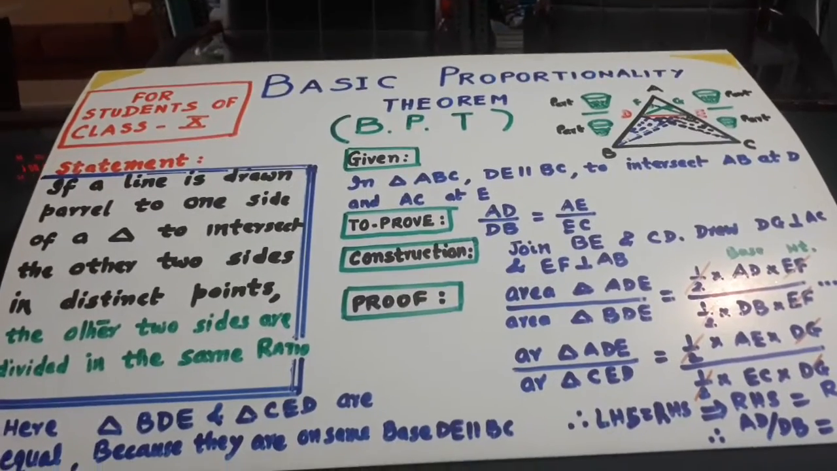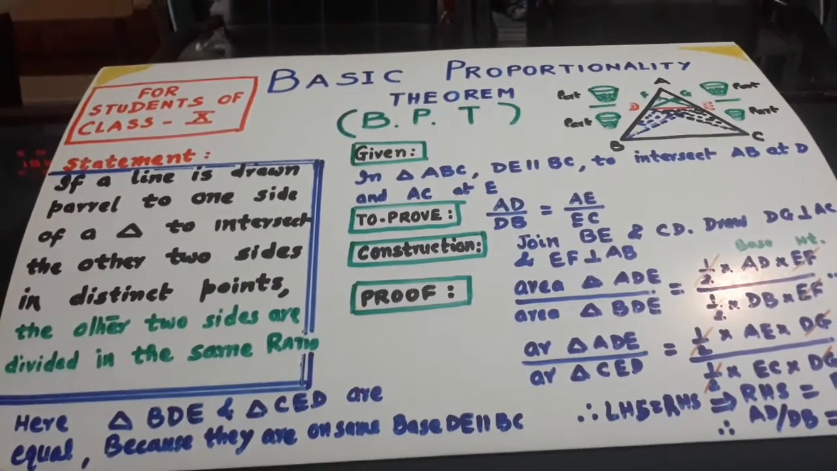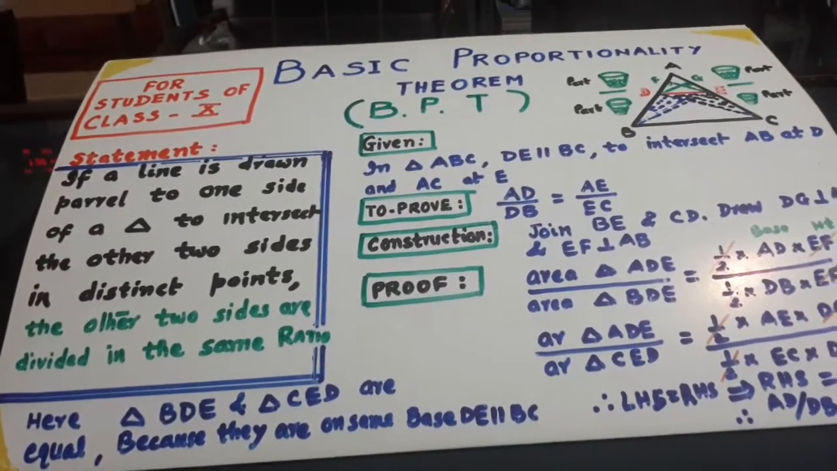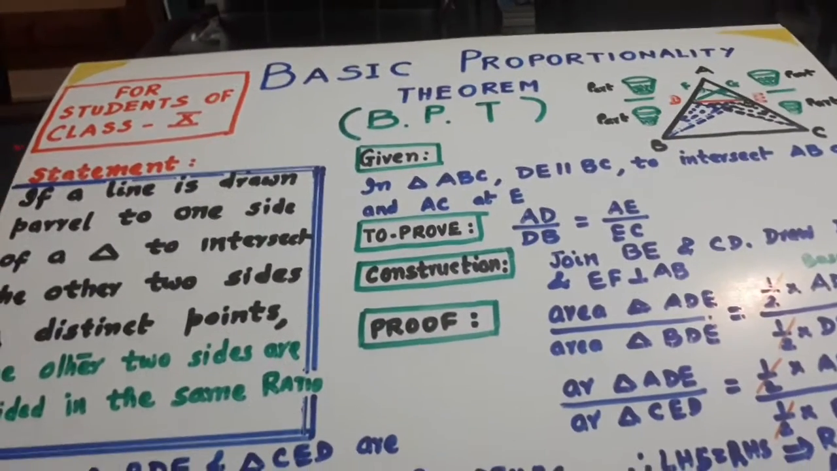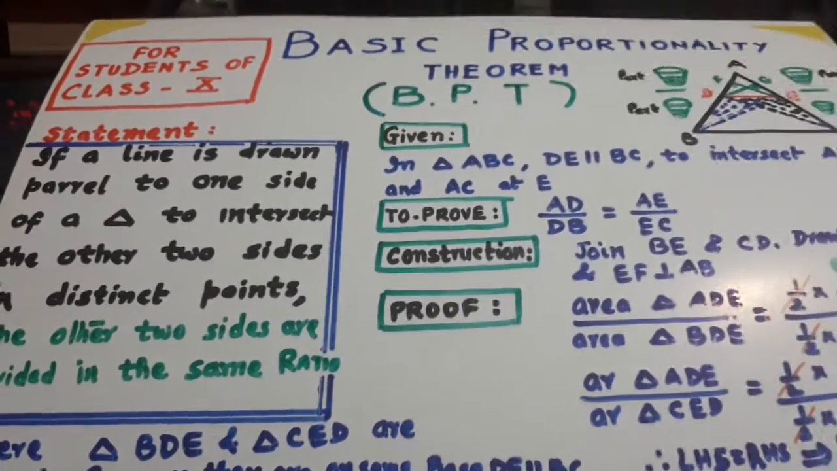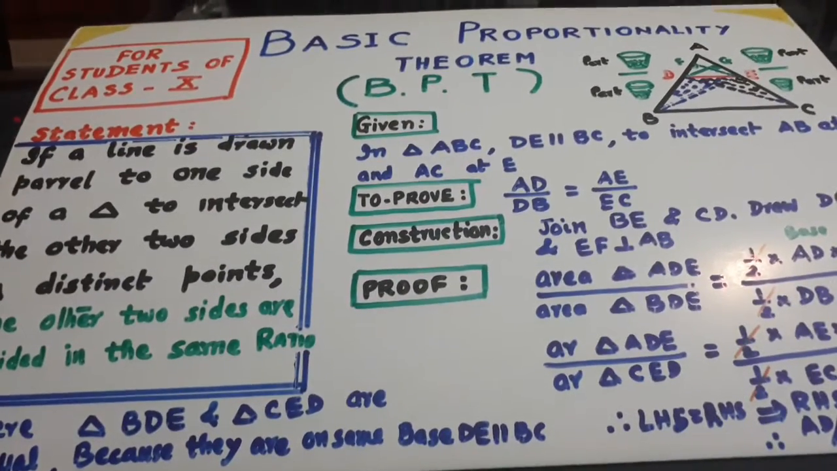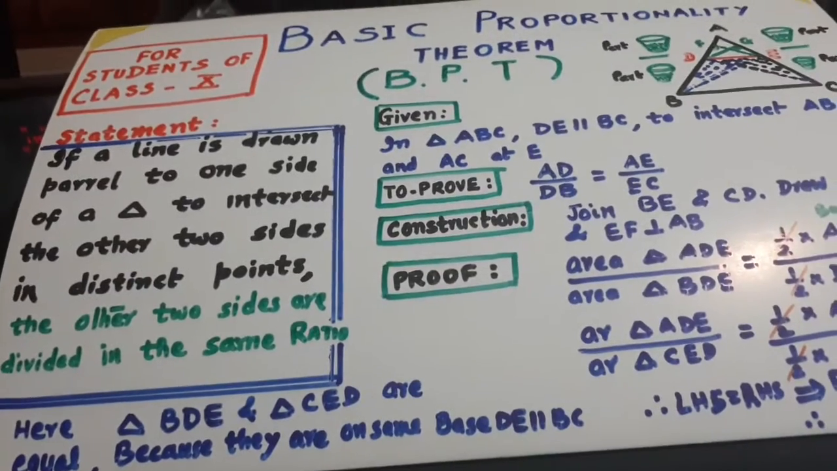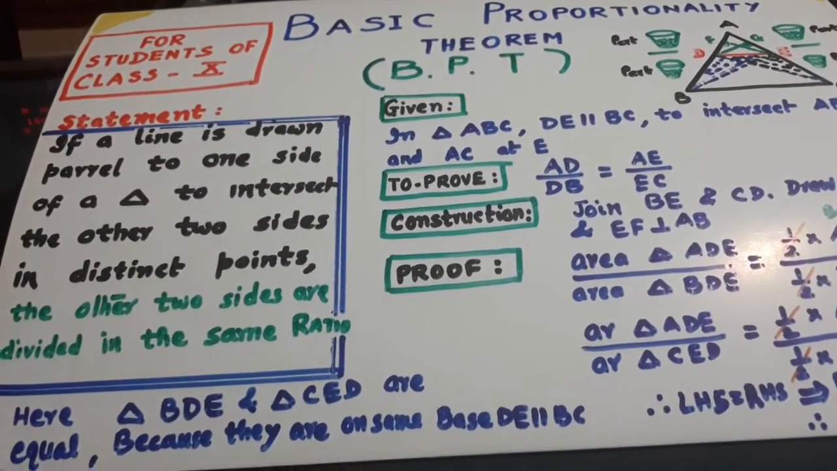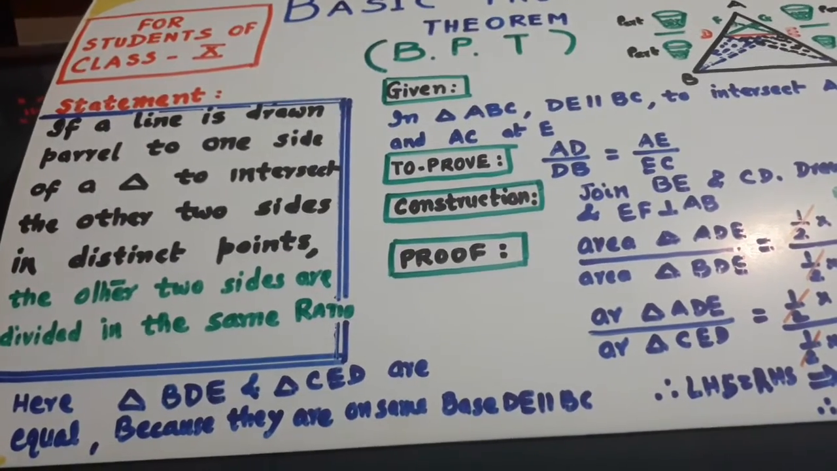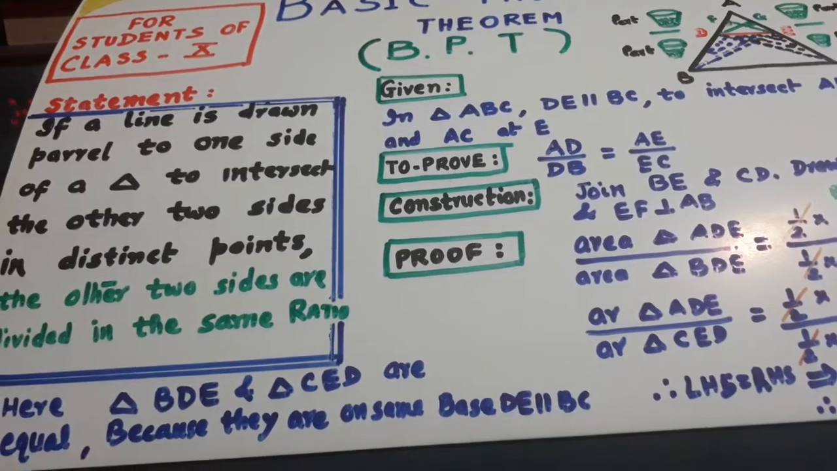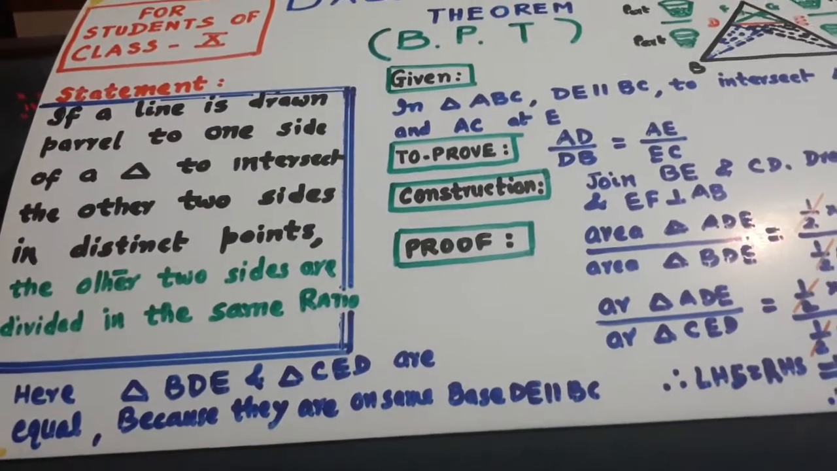I am coming up with the basic proportionality theorem, BPT theorem. This is for students of class 10th. Now, every theorem has four parts: statement, given, to prove, construction, and proof. The statement is always given to you. You have to write the remaining parts, that is given, to prove, construction, and proof.